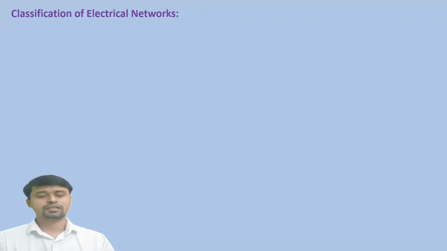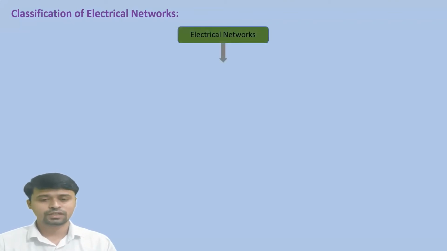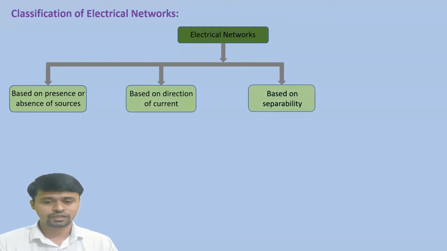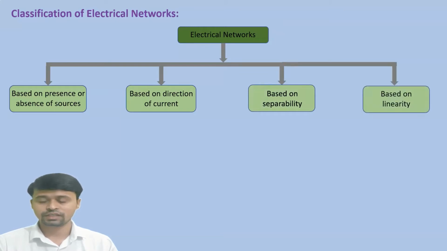Now we will see the classification of electrical networks. Electrical networks are basically divided into four types. The first is based on the presence or absence of sources. The second one is based on the direction of current. The third one is based on separability, and the last one is based on linearity.